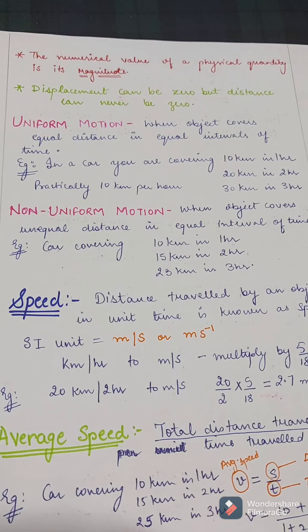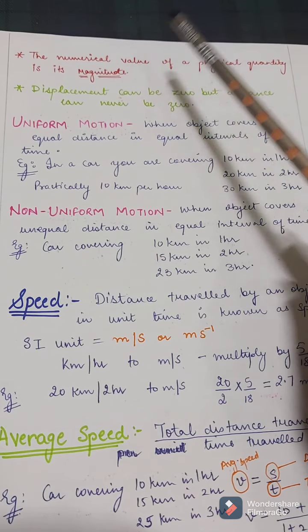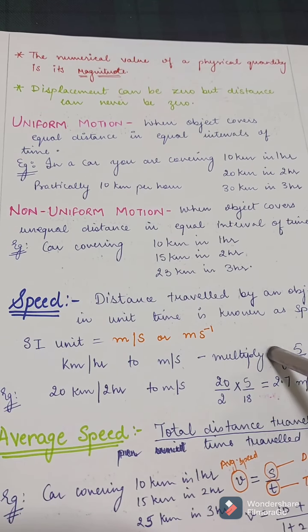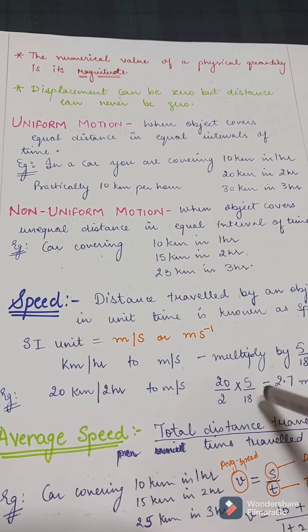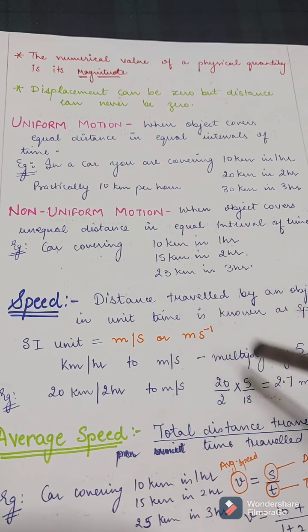Okay, so the numerical value of a physical quantity is its magnitude. We studied earlier the distance traveled by you was 10 kilometers, so the magnitude of distance is 10 here.